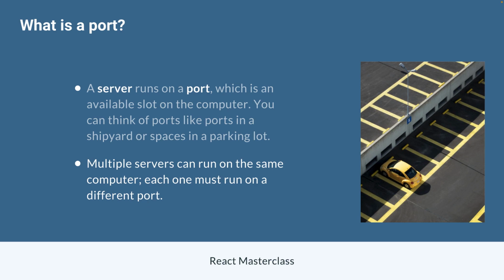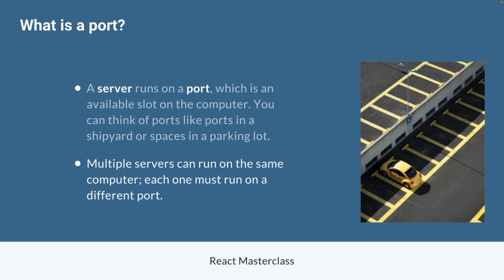All right. So you can think of our Create React app or our React app running on port 3000 as that specific open space in the parking lot. So multiple servers, or in other words, multiple programs that are continuously running, can run on our computer at the same time. That's kind of a beautiful thing because we can run, for example, our React server, we can run a backend server, we can run a database server, and they can all run on the same computer, but we need to give them each an independent slot in which to run so they don't conflict with each other, right?